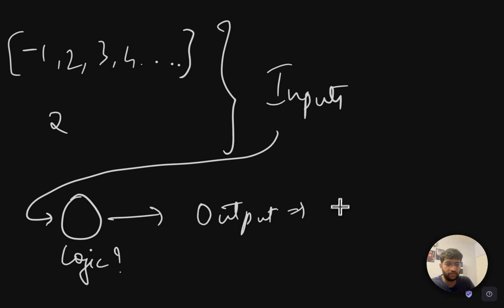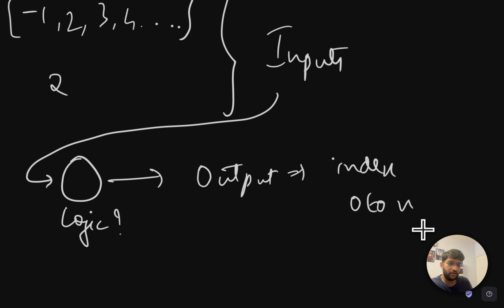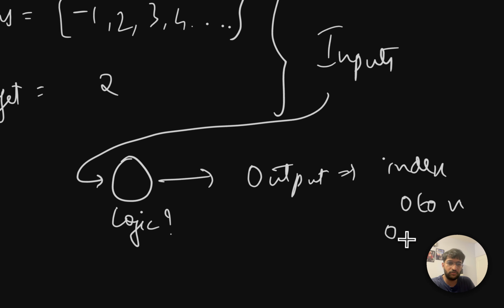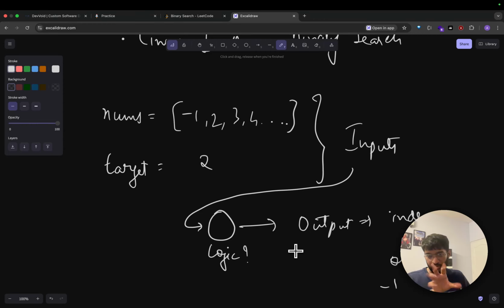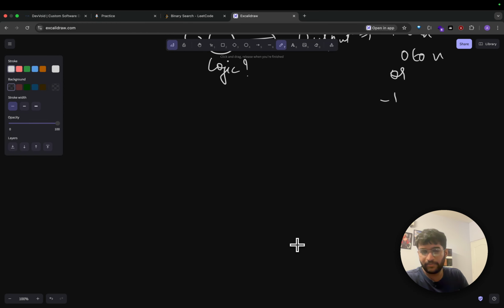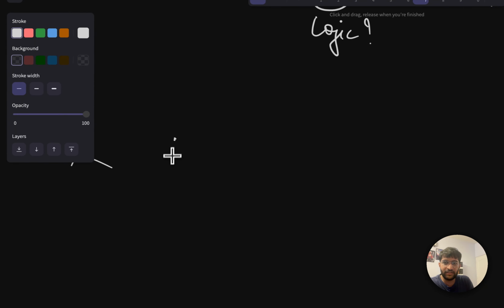Either the index, which is 0 to size n, let's say, or -1 if it is not present. Okay, so we have this as the problem overall. Let's take some examples and break them down first. So we'll take one example, -1, 0, 1 as the input nums, and target would be 0.